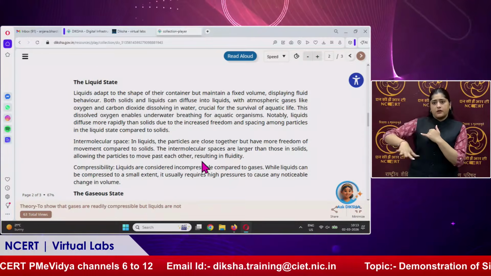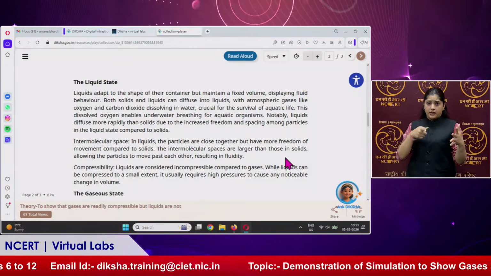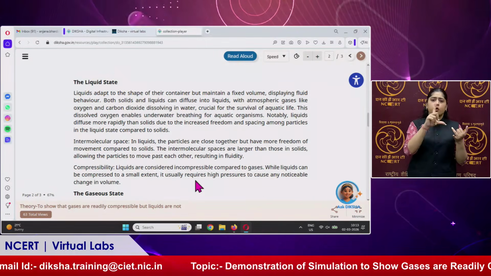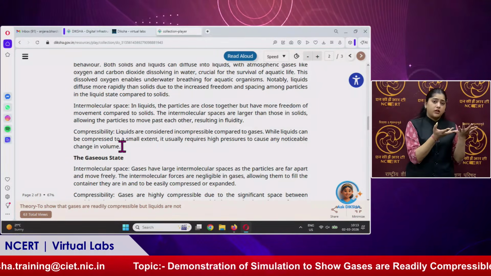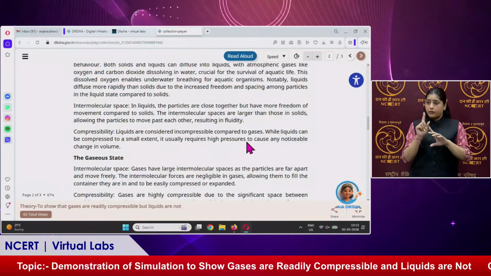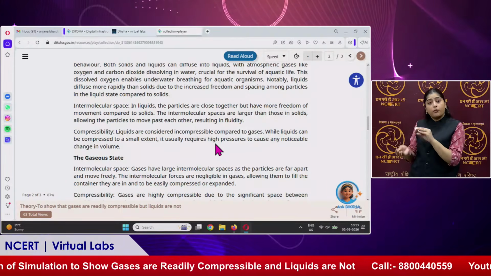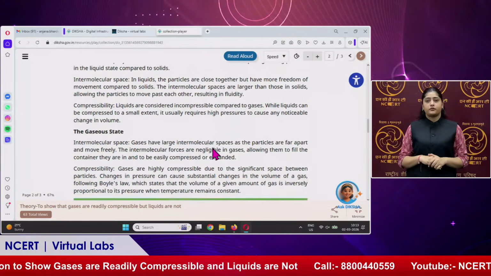So, the intermolecular spaces are larger than those in solids but less than gases. Liquids are considered incompressible compared to gases because their volume does not decrease when we apply pressure.